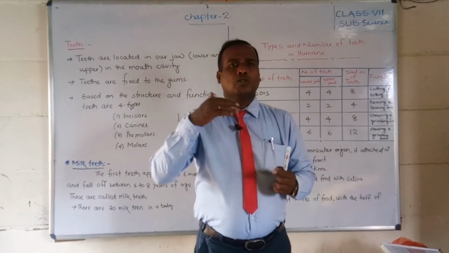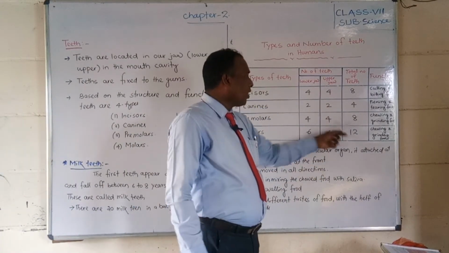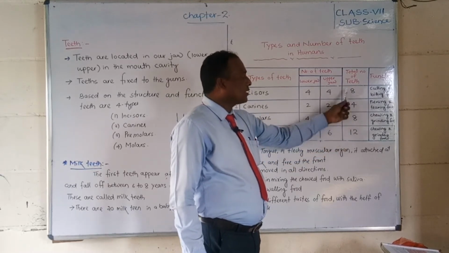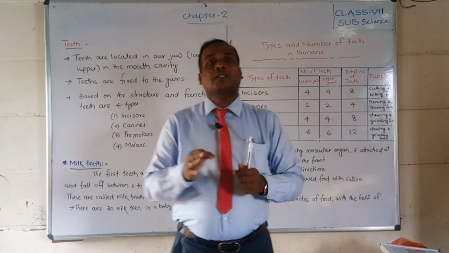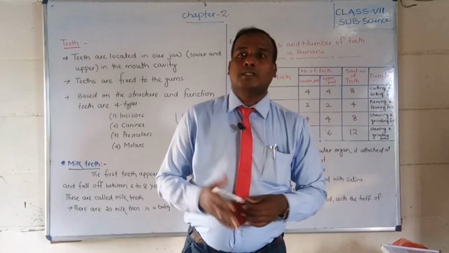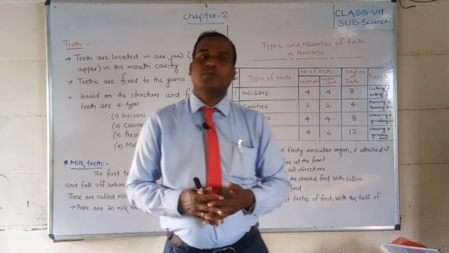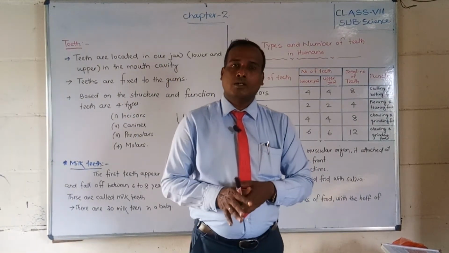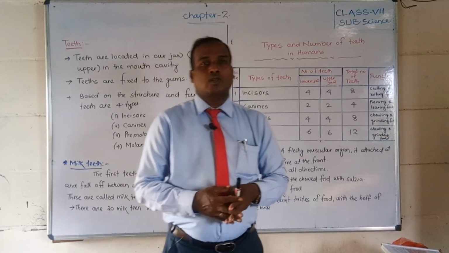There are 3 on this side, 3 on this side, and the upper jaw also has 3 and 3, so a total of 12 molars. So in total, 32 teeth are present in an adult human being. But below 18 years, a child can have a maximum of 28 teeth, and after 18 years the remaining 4 teeth appear.